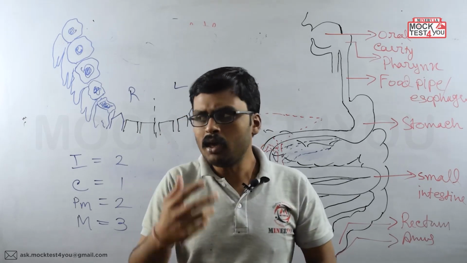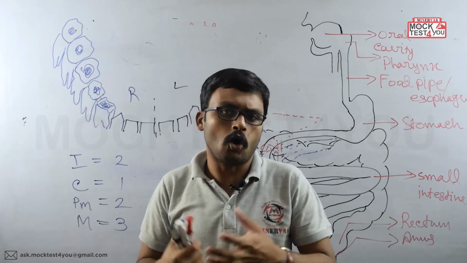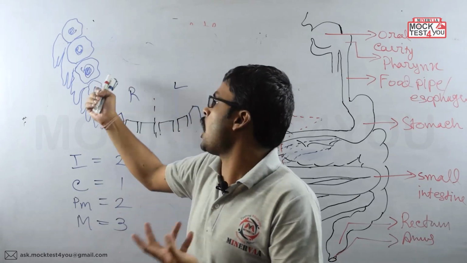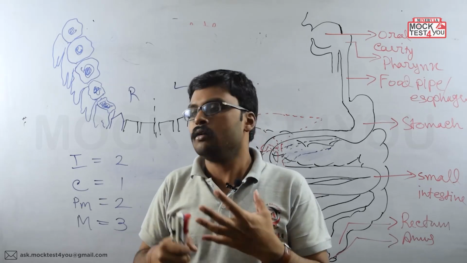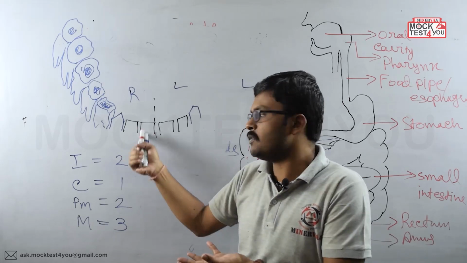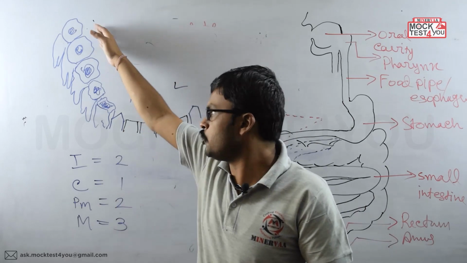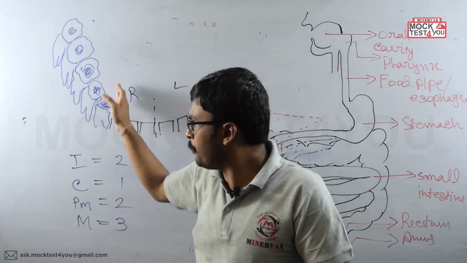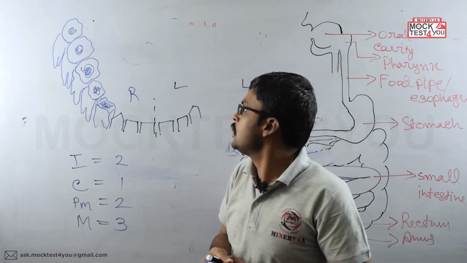Only in old age, when the teeth have gone, when the molars and premolars have gone, people generally use the front teeth to chew the food. Otherwise you use the premolar and molar teeth to chew the food, clear?